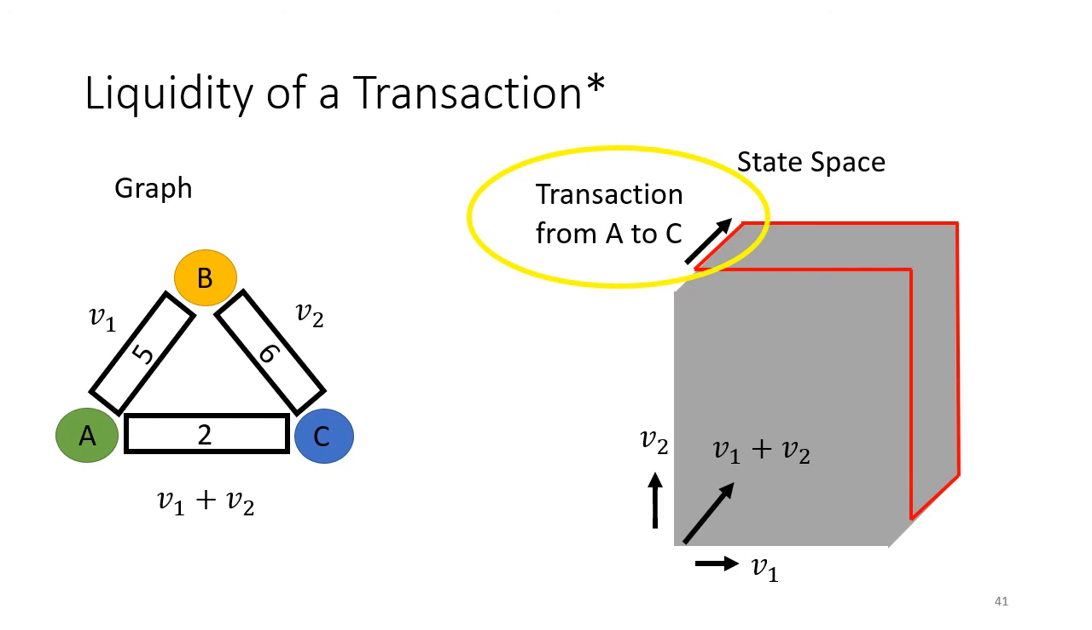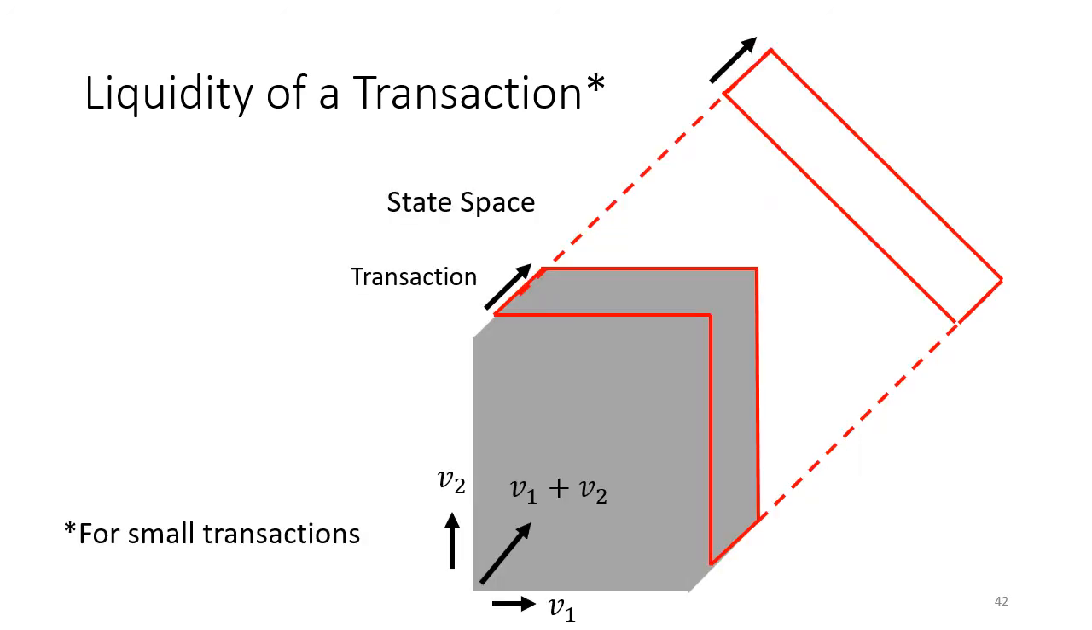Liquidity then becomes a question of studying the volume of this red outlined space. Well, it turns out that the volume of the red failure region is exactly equal to the length of the transaction times the volume of the projection of the entire gray state space in the direction of the transaction vector. This is not the entire story here, but in general, liquidity analysis turns into a question of comparing the volume of a set to the volume of its projection.